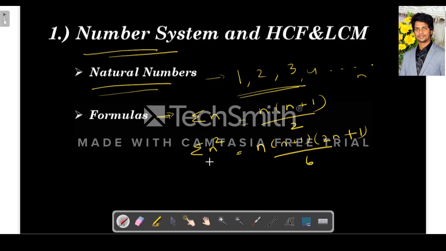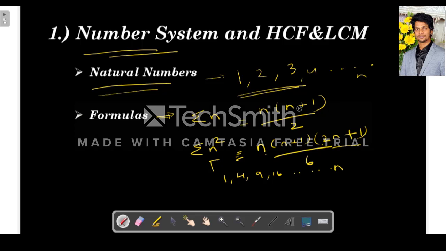This sum of squares means 1, 4, 9, 16, like this, up to n squared. So the sum of squares of n natural numbers is n into n plus 1 into 2n plus 1 by 6.